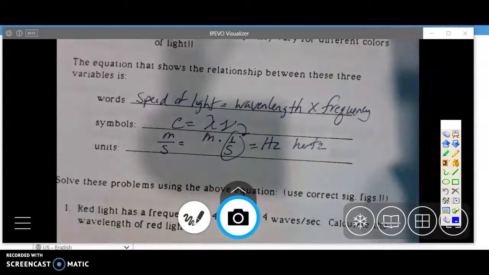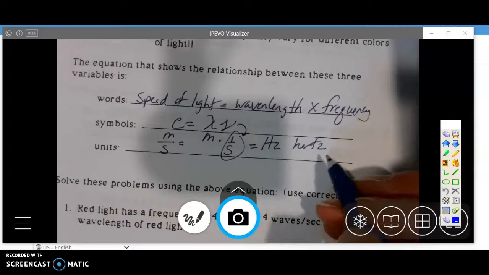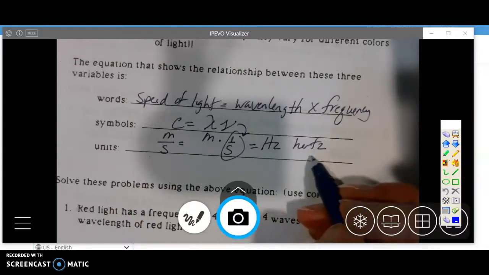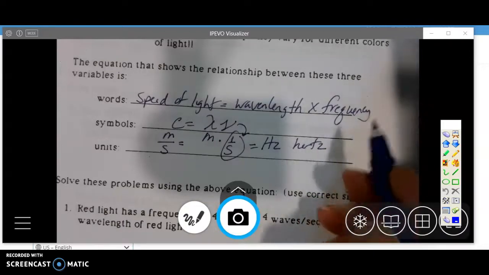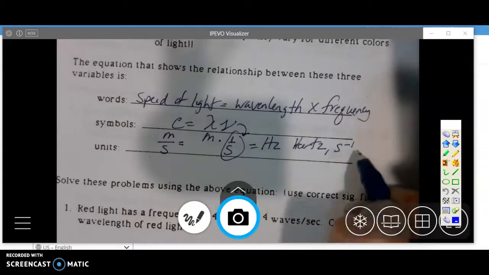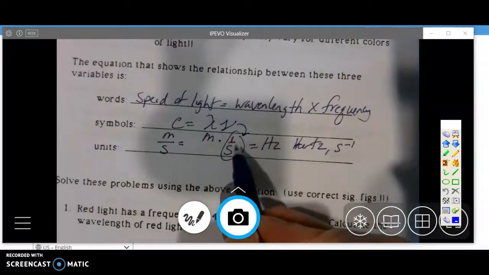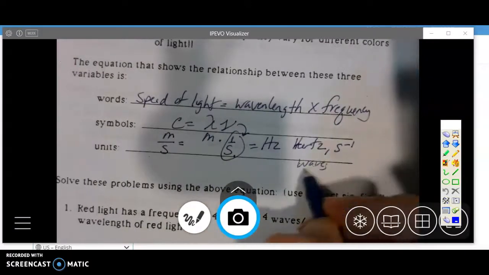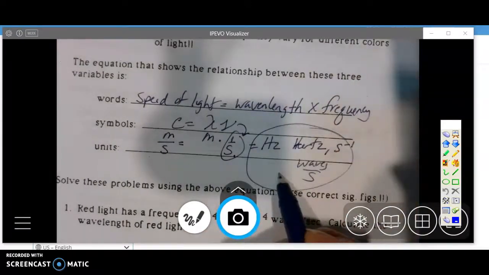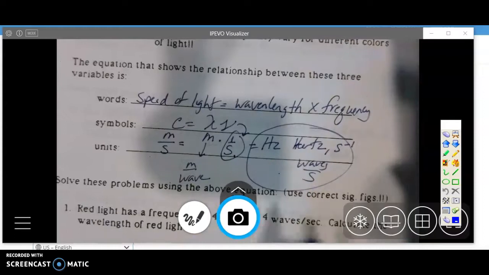You may have seen on a radio station, when you dial it in, you're doing 105.7. That's actually megahertz, so that's the frequency at which they're broadcasting. That's how you're picking up that wavelength. You also may see seconds to the -1, which is the same as 1 over seconds. Any of those units will be used. Sometimes you'll see waves per second. Again, all of those are for frequency. Sometimes you'll see meters per wave for wavelength, but most of the time the waves are dropped, but that's truly how the units work out.